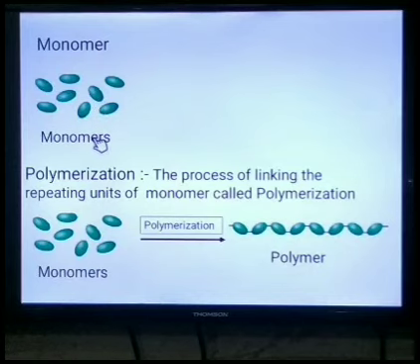We know that the monomers join together to form the polymer. That process is known as polymerization. Polymerization is the process of linking the repeating units, and the repeating units are your monomers. The process of linking the repeating units of monomer is called polymerization. These are all monomers, and the process to form the polymer is polymerization. See here how these monomers interlink to each other by a chemical bond, that is the covalent bond.